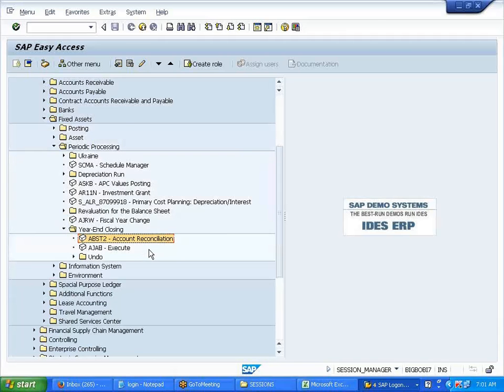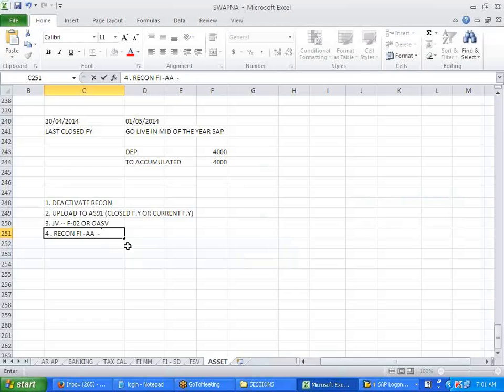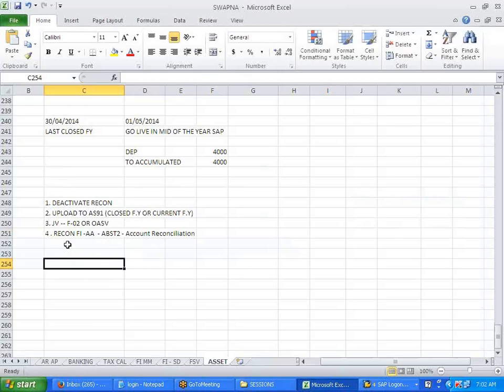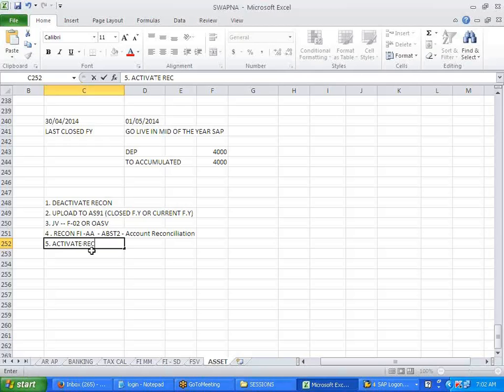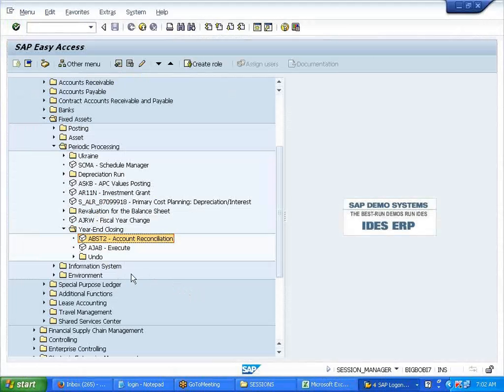Then once reconciliation is okay, you will activate back your reconciliation account. Then you set the production startup. So once you set this, you cannot do any changes to the asset accounting.